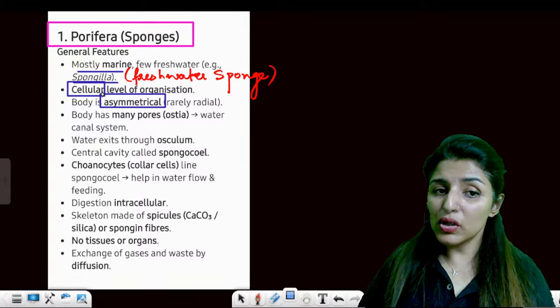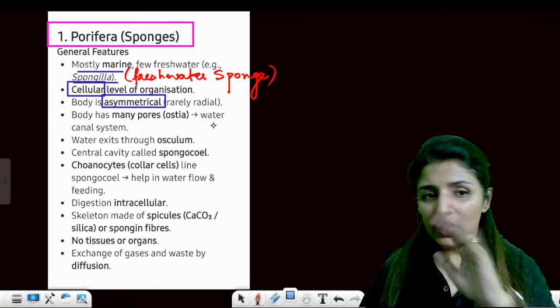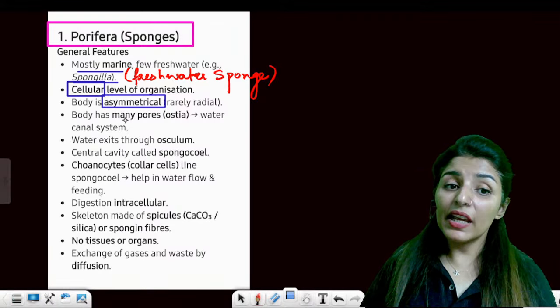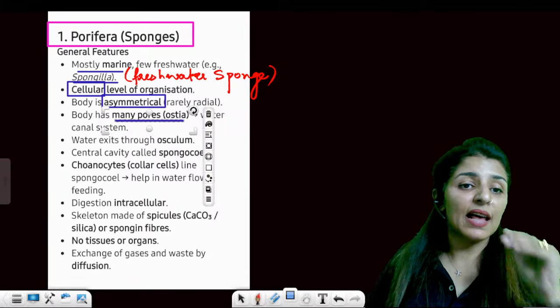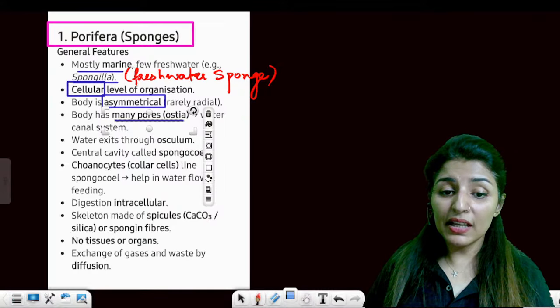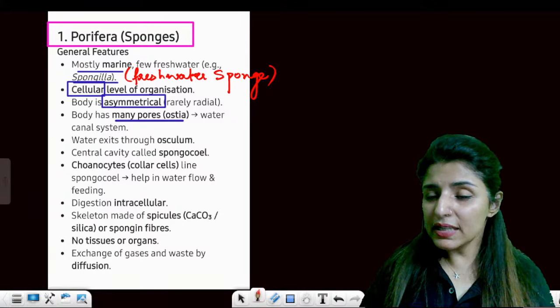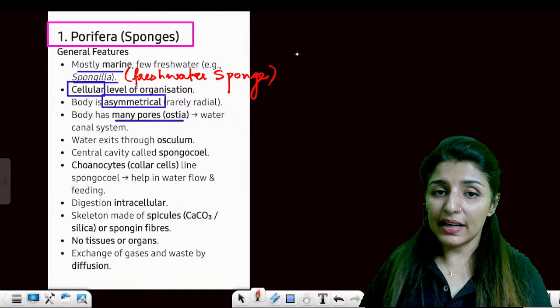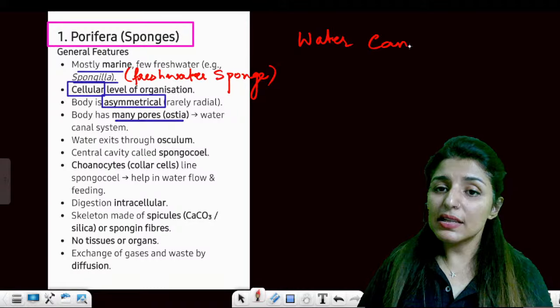The body is usually asymmetrical, means it cannot be divided into equal halves along any plane. Then body has many pores. So this is a unique feature. You will not see this happening anywhere else. Body is made up of so many pores, and the pores are known as ostia. And these pores lead to the water inside. So another unique feature is the water canal system.